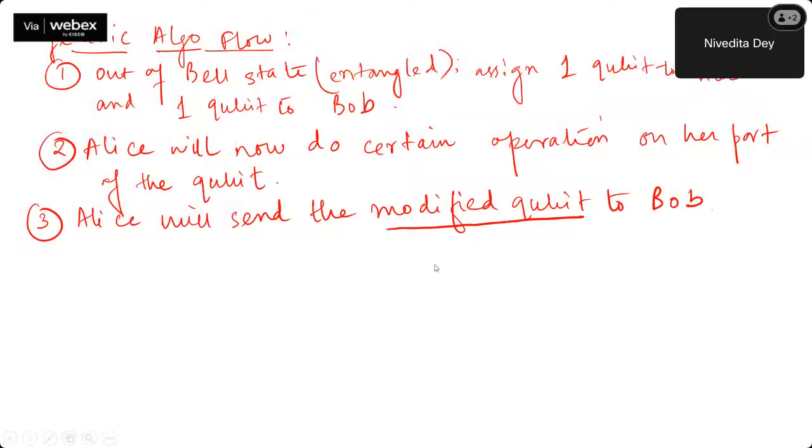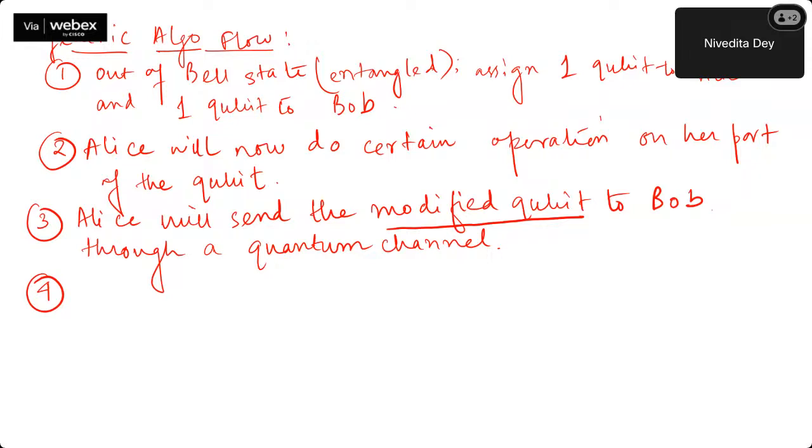Yes. So Alice will now send the modified qubit to Bob. Now, since it is a quantum bit, Alice will be using a quantum channel. That is kind of the idea. And fourth one is what?